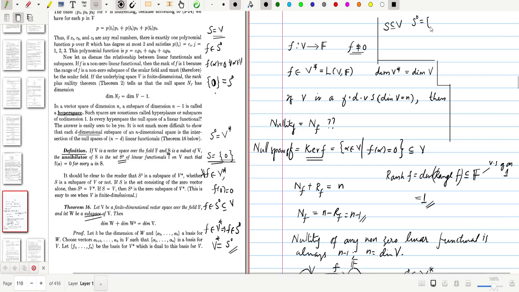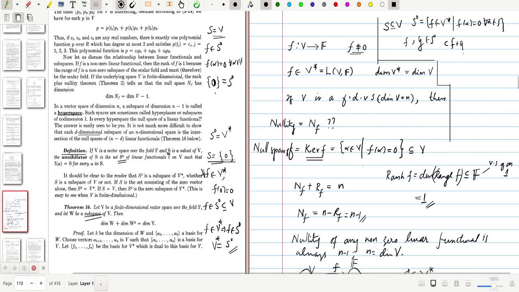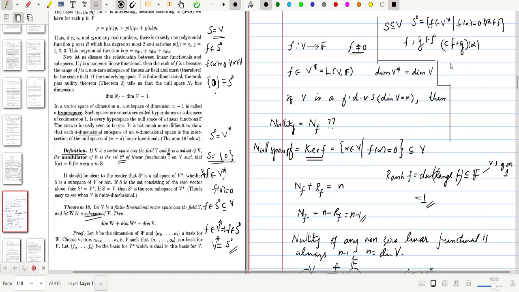We have defined S naught as the set of all f belonging to V star such that f of alpha equals 0 for all alpha belonging to S. We can easily prove that if we choose any two elements f and g from S naught, then c times f plus g of alpha is c times f of alpha plus g of alpha.